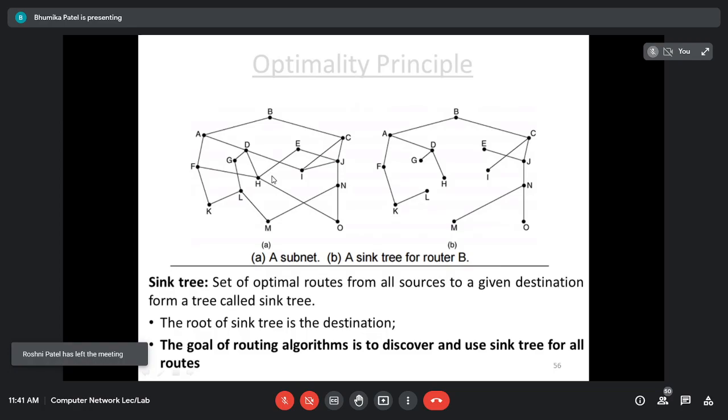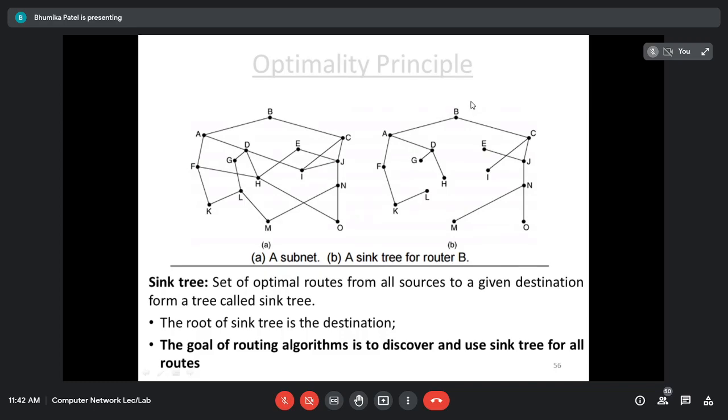Why am I choosing the optimal path? Because we have to perform the routing. Routing means choosing the best optimal path. So we have to identify the optimal path, or we can say we have to add the information into the routing table, and for that I'm going to use the sink tree.